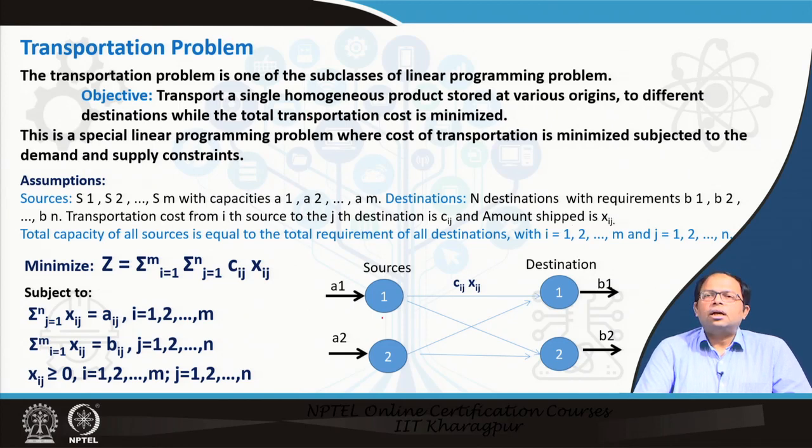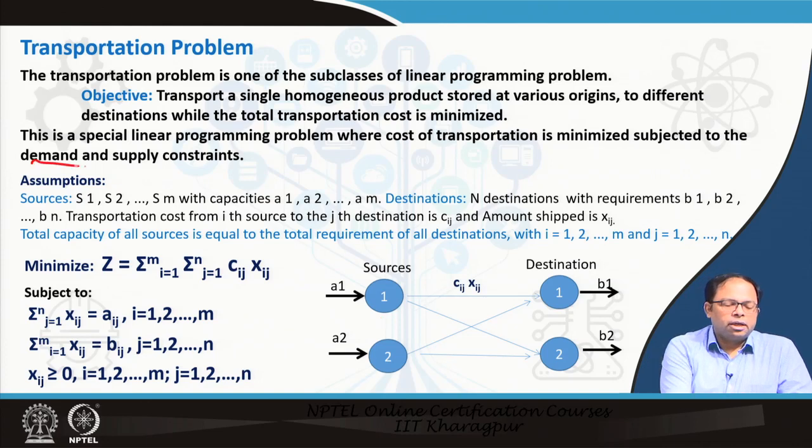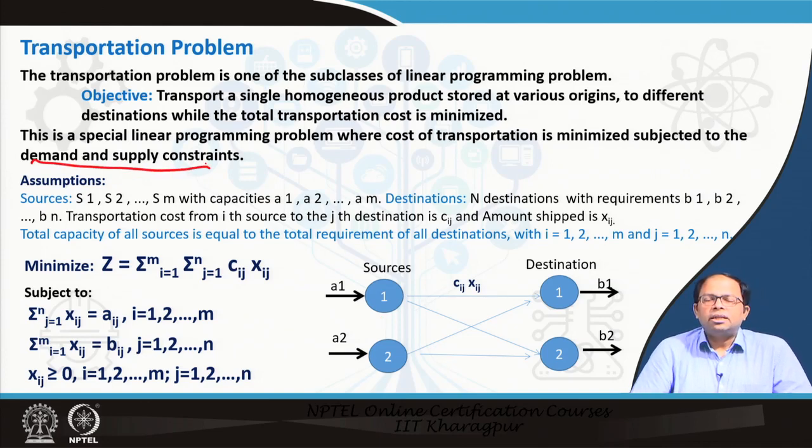So, I have got different distribution centers in an urban area, from which distribution center I will send this particular good to which retail store. That could be the problem that we are solving, and this is a special linear programming problem where cost of transportation is minimized subject to demand and supply constraints. That means total amount of demand is equal to total amount of supply, that we can assume. Sometimes it is not, but we need to balance that. And sometimes we say that total amount of demand and supply has to be balanced.